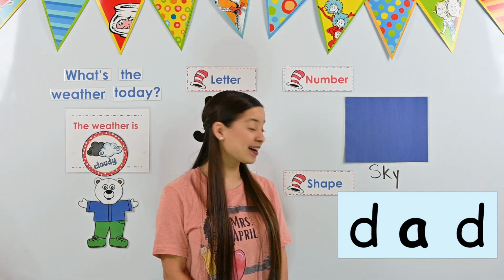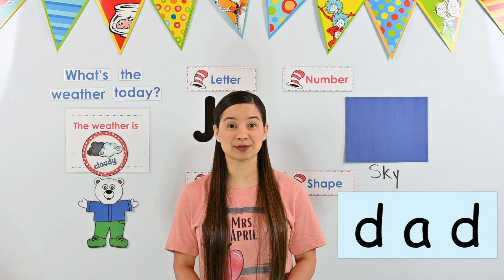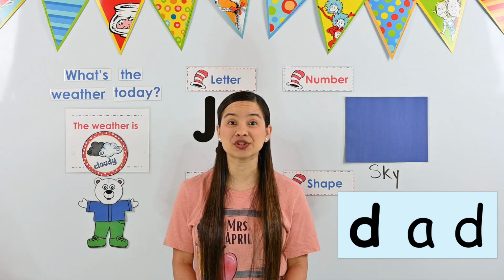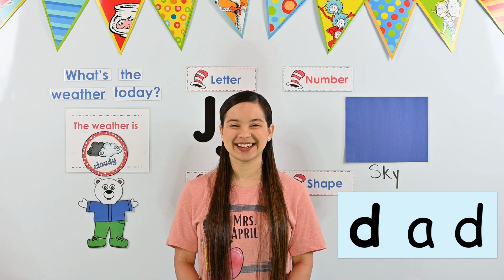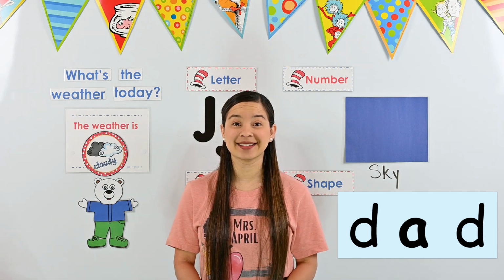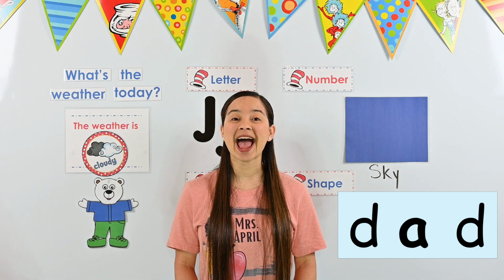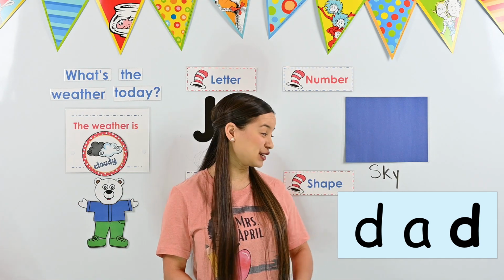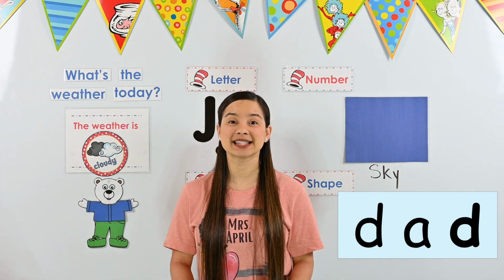Perfect. Okay, friends, now that we're finished with our letter, it's time to read our word of the day. Let's see what letters are in today's word. Oh, I see the letter D, A, and another D. Let's go over the sounds that those letters make. Do you remember what sound the letter D makes? It makes the D sound. What sound does the letter A make? It makes the A sound. And we just said that the letter D makes the D sound.